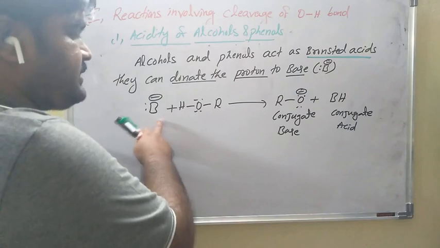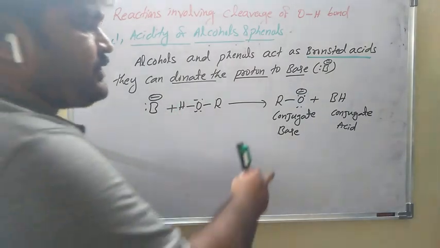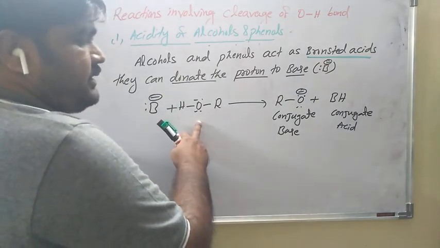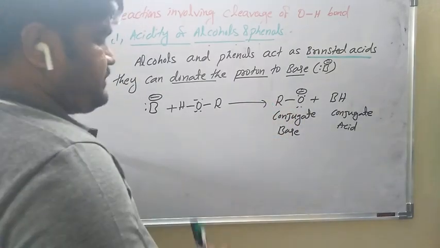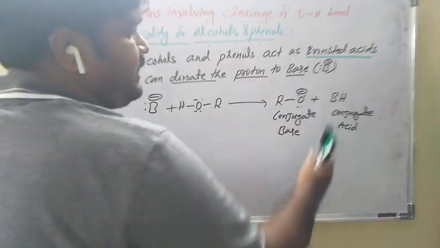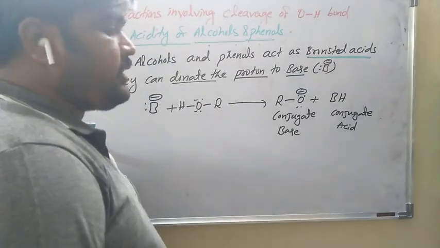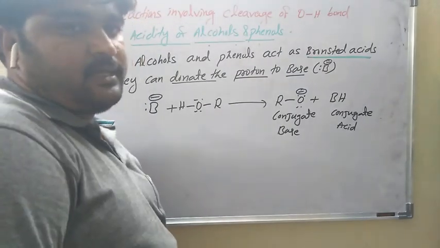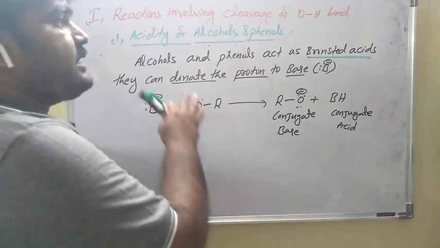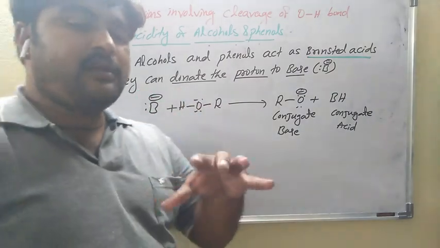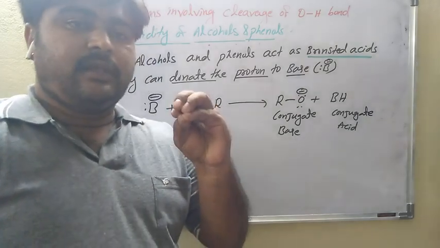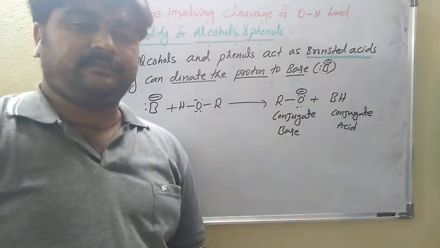So the alcohol ROH gives the conjugate base. Why? Because it is an acid, so one proton is lost, and that is its conjugate base. The other accepts the proton, that's why it is the conjugate acid. Already you know conjugate acid-base theory. See, this is the acidity of alcohols and phenols. Is it clear?